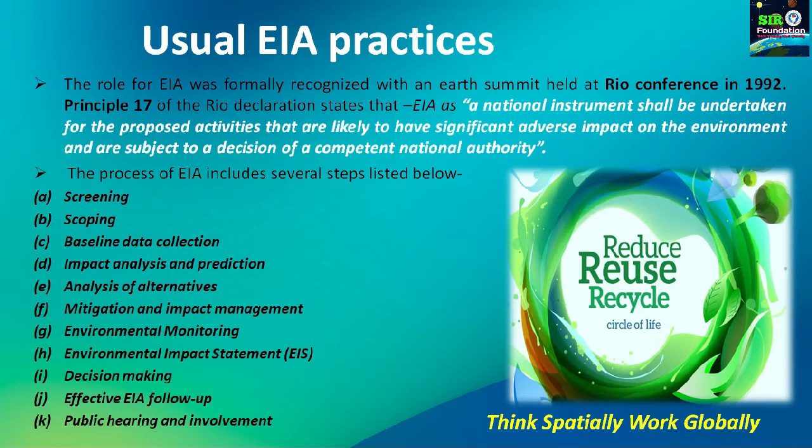Then impact analysis and prediction we can do by different simulations on GIS software with the advanced spatial data from remote sensing, then we can analyze the alternatives. Suppose that particular site is facing huge environmental consequences because of any particular project, then we can suggest an alternative site by using this GIS analysis. Okay, then mitigation and impact management we can do by using GIS tools. Then environmental monitoring is also possible because of unmanned aerial vehicles. Then an environmental impact statement we can make on the basis of the reports which we are getting from remote sensing and GIS software.